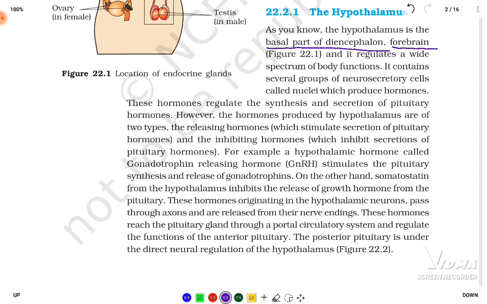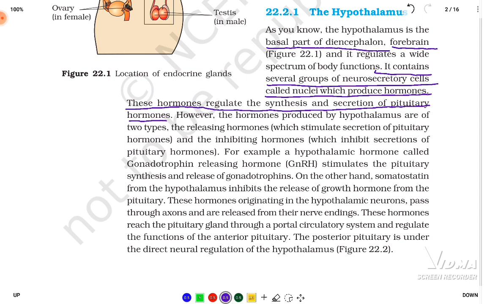Now, it contains several groups of neurosecretory cells called nuclei, which produce the hormones. These hormones regulate the synthesis and secretion of the pituitary hormones. So, the hormones that are going to be released by the pituitary are regulated by the hypothalamus. Okay, so this point is also very important.